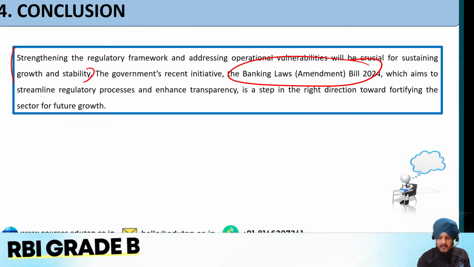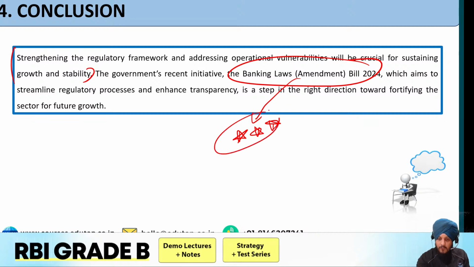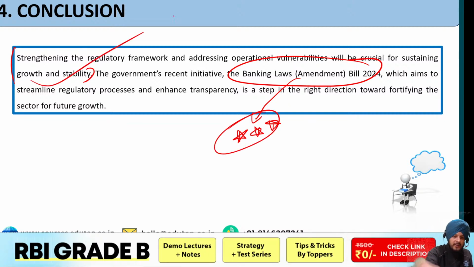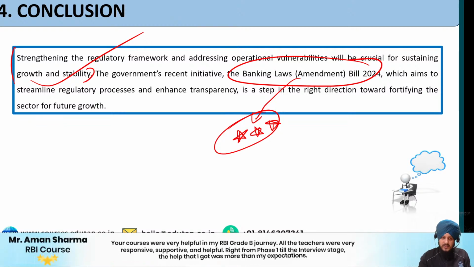So by this the examiner will know that आपको current affair भी आता है and आप उसमें add कर रहे हो as a part of your conclusion, which is a good value addition for your answer. Fine. So this is how you can write your own version of conclusion in your own language. Try to attempt it, and that is it from my side.